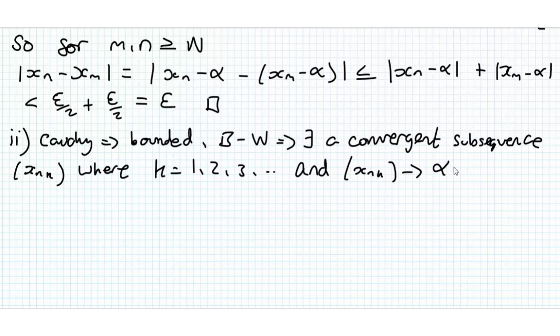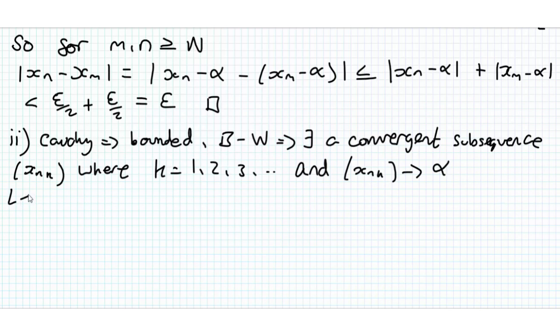So now to prove that our sequence is convergent, we need to show that our sequence converges to the same limit alpha as this subsequence. Okay, and if it does, then that will show that all the subsequences converge to the same limit, and our sequence converges to that, and therefore our sequence is convergent.